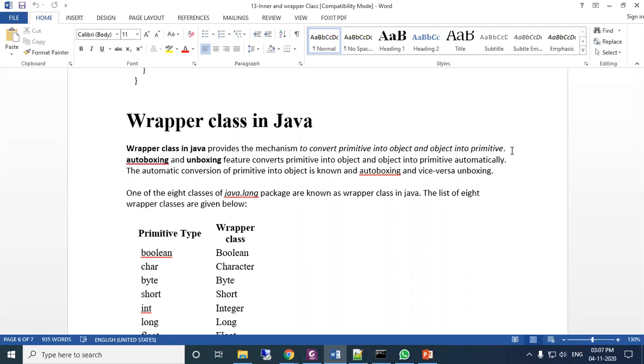Autoboxing means automatically converting. The automatic conversion of primitive into object is known as autoboxing, and vice versa, unboxing, which means from object to primitive.